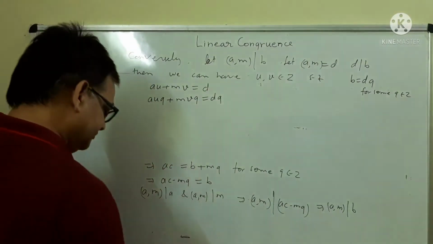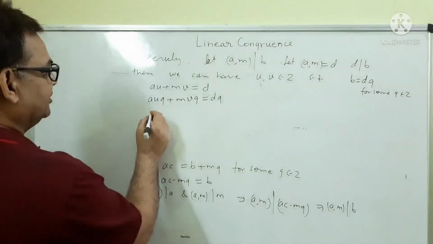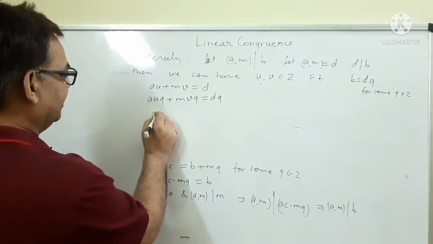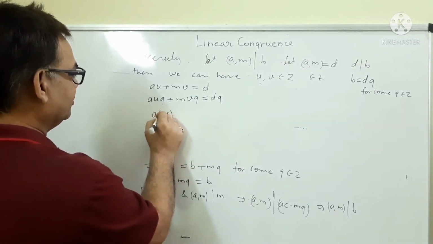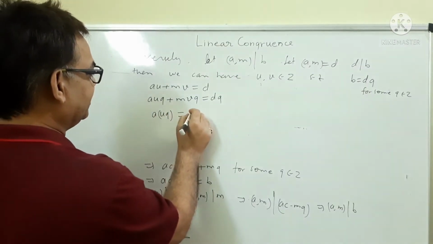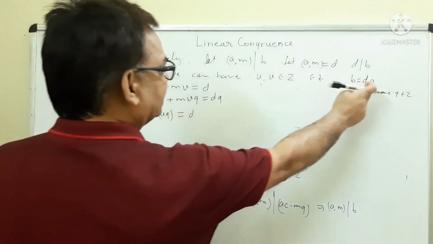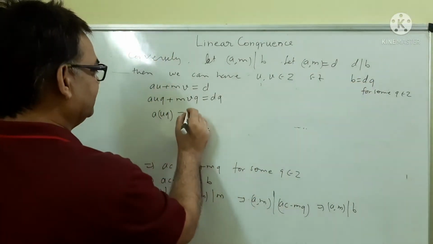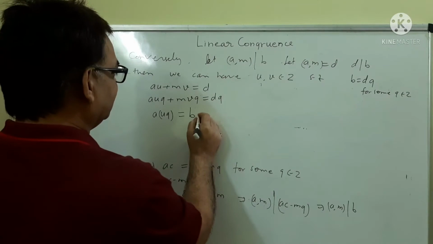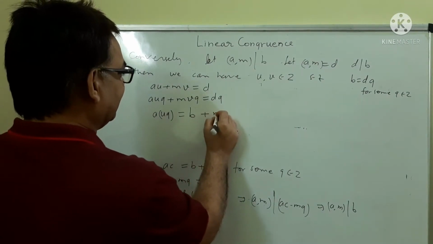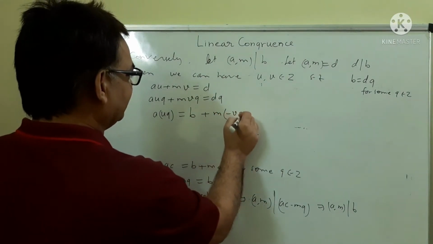Again, we can write AUQ is equal to DQ, that is B, so AUQ is equal to B plus M times minus VQ.